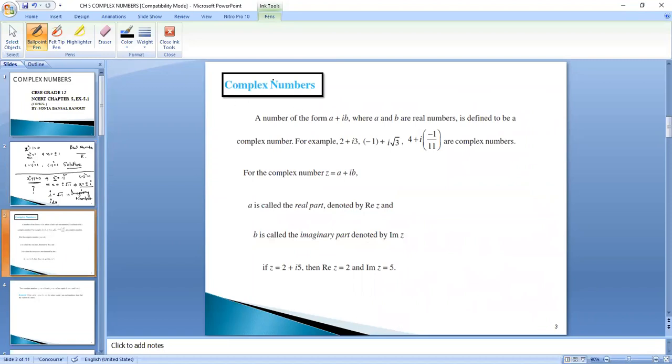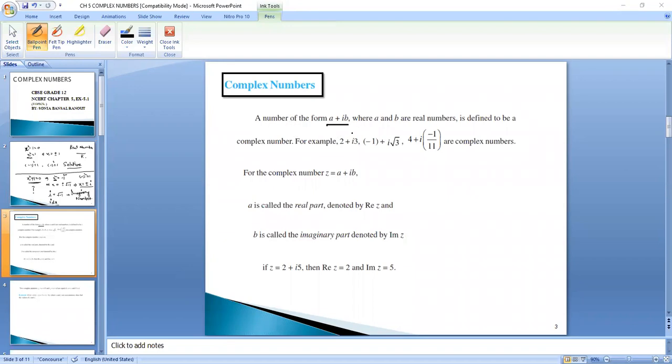So what is the definition of a complex number? A number of the form a plus iota b. Iota is an imaginary number, but a number of the form a plus iota b, we say it is a complex number. Till now we have learned only the real system, real numbers, but now in this class you will be learning about complex numbers, right?